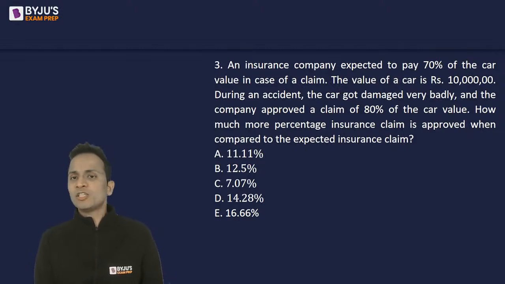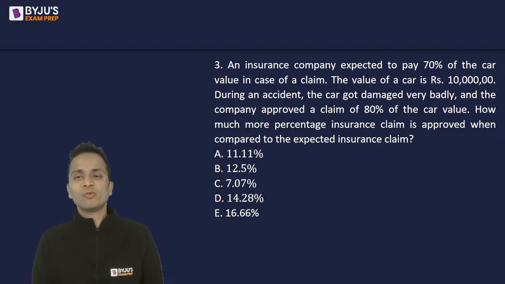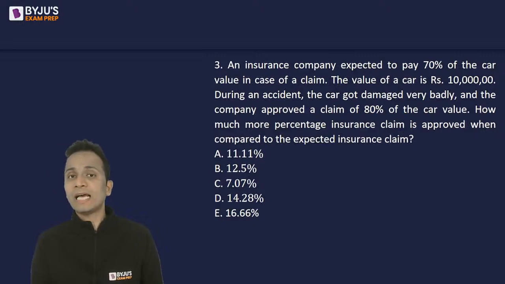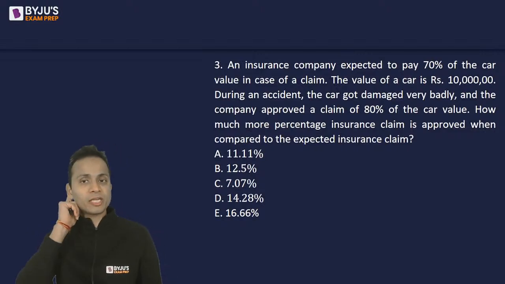Okay, so expectation was 7 lakhs. During an accident, the car got damaged very badly, and company approved a claim of 80% of the car value. So my expectation was 7 lakhs. Now I'm getting 80% of 10 lakhs, that is 8 lakhs. So instead of 7 lakhs, I'm getting 8 lakhs. So how much more percentage insurance claim is approved when compared to the expected insurance claim?